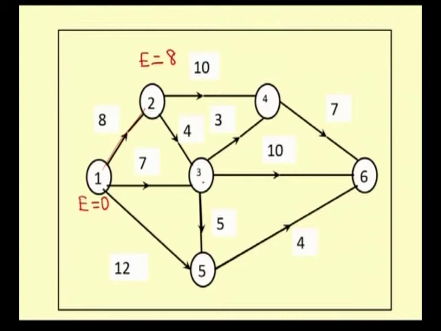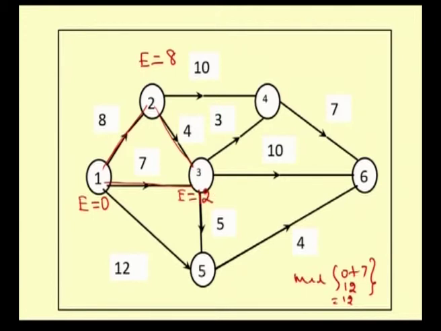Now, for node 3 the predecessor activities are 1 to 3, that is one thing, another one is 1 to 2 and 2 to 3. So, for the node 3 the earliest starting time E is the maximum of 0 plus 7 via 1 to 3, or via 1 to 2 and 2 to 3, therefore, 8 plus 4, 12. So, among these two the maximum is 12, therefore, earliest starting time for the node is 12.